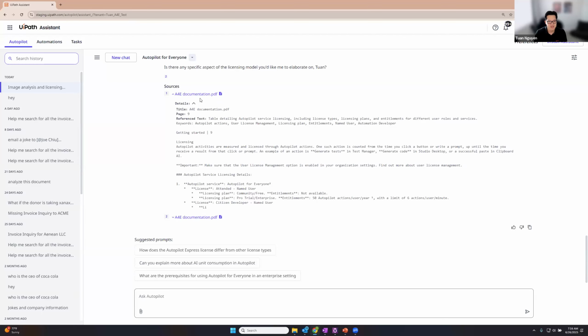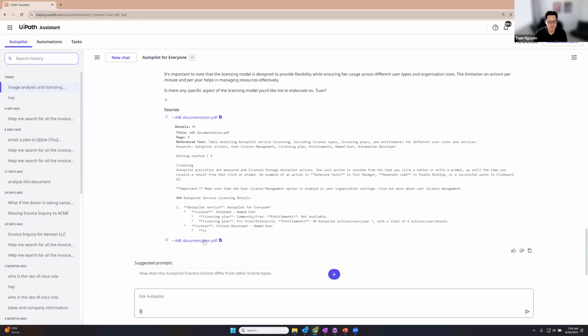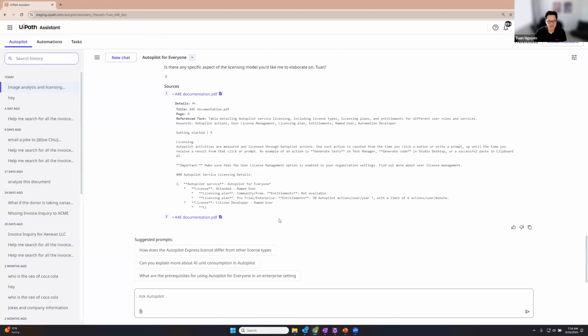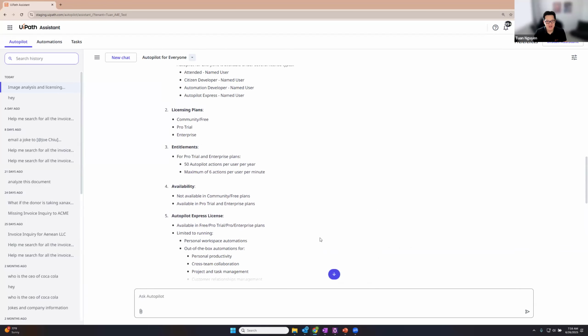Well, let's see. Doesn't look like it wants to play nice today. Well, it would open up a PDF viewer normally. Let's see if we can go into another chat and get that working. But as you can see here, it's super helpful.